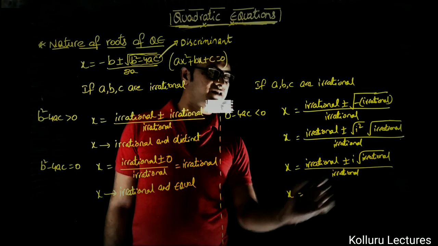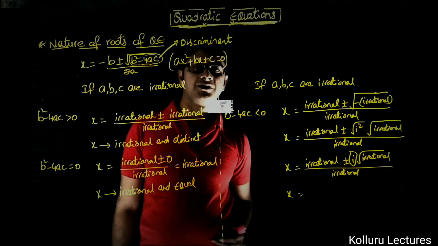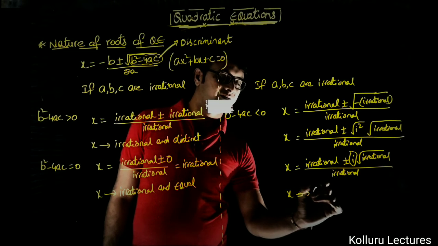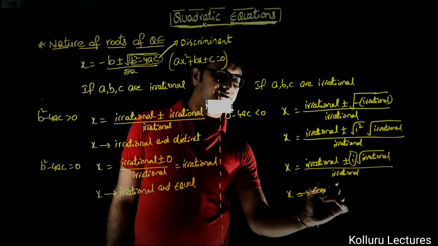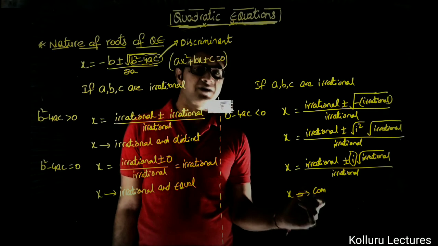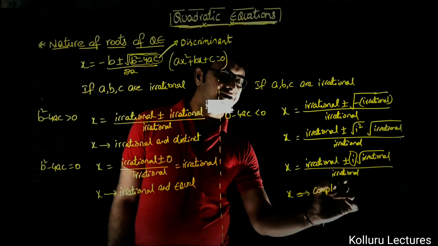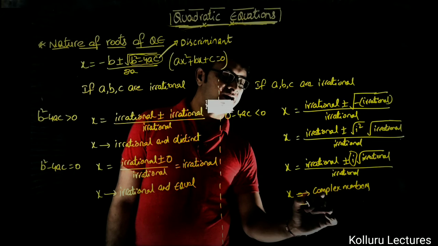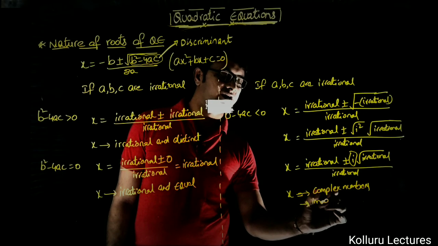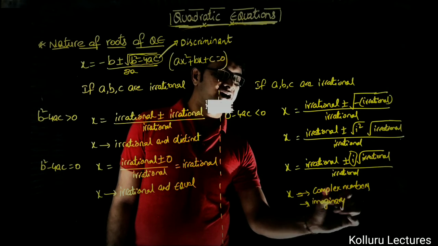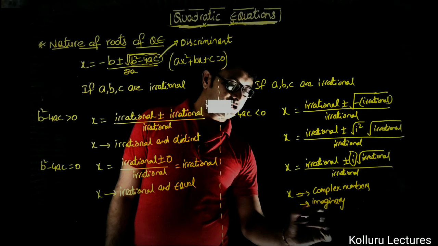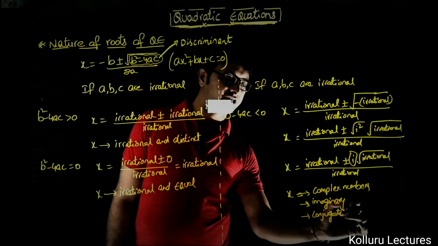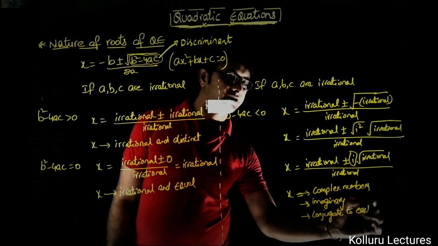As here we have seen the i value, I can say that the value of x will be a complex number. I mean imaginary. Simply speaking, the value of x will be imaginary and they are conjugate to each other.